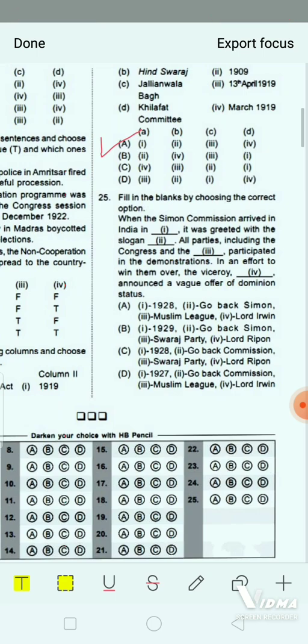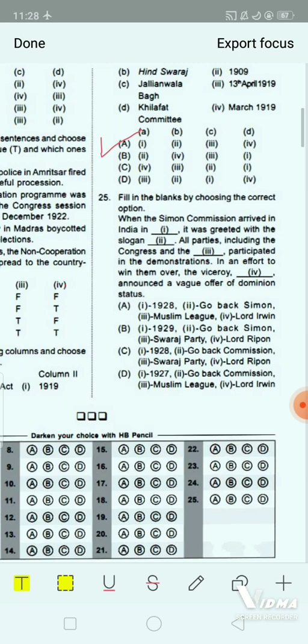In option B it's given, first will be 1929, next Go Back Simon, number 3 Swaraj Party, and number 4 Lord Ripon. Whereas option C, number 1 1928, number 2 Go Back Simon, number 3 Swaraj Party, and number 4 Lord Ripon. And in option D, number 1 1927, number 2 Go Back Simon, number 3 Muslim League, and 4th is Lord Irwin. So the correct answer of this question will be option A.